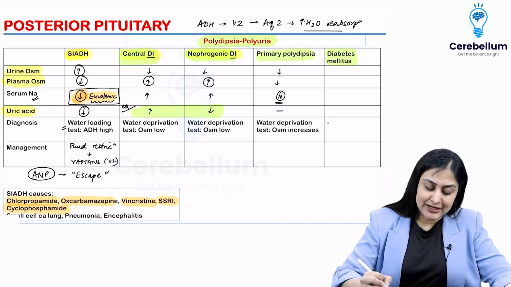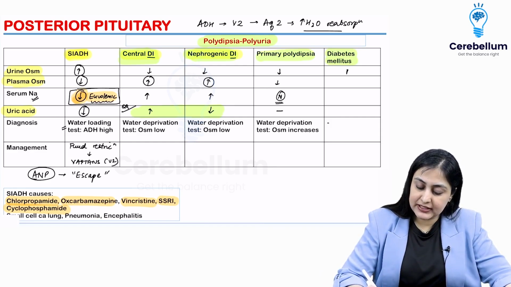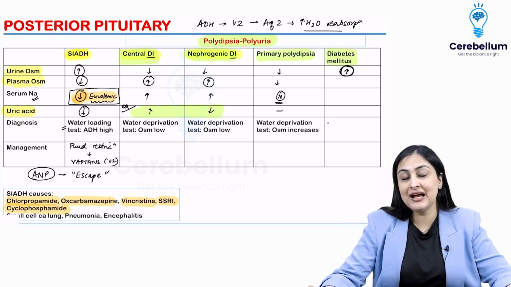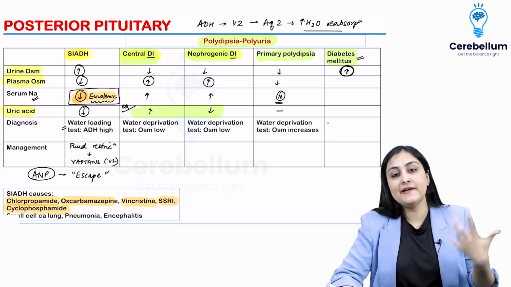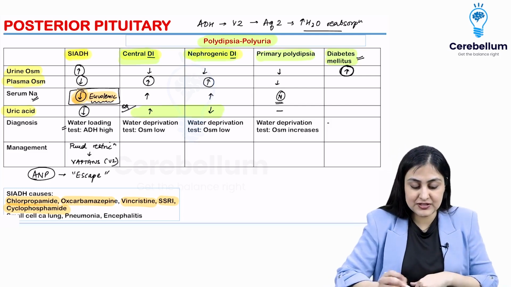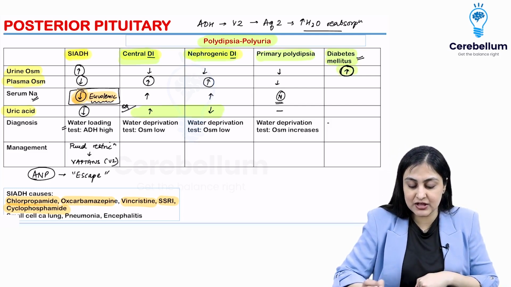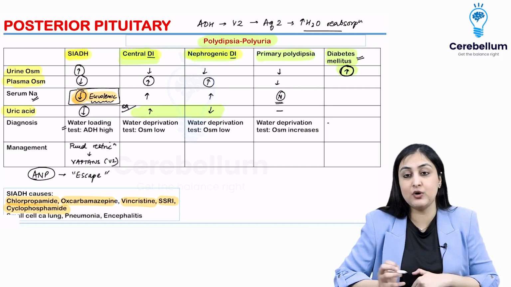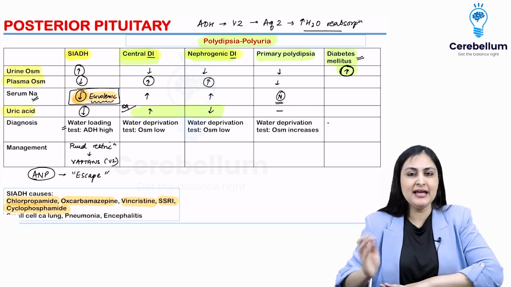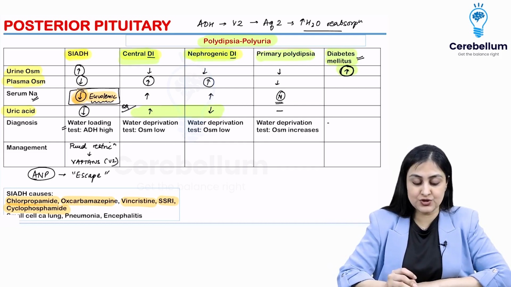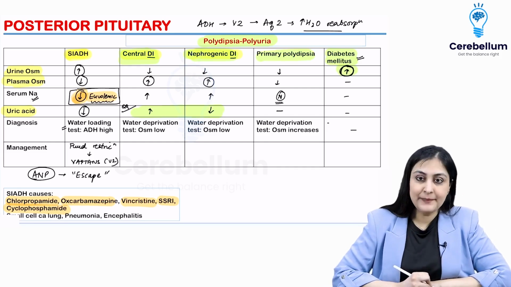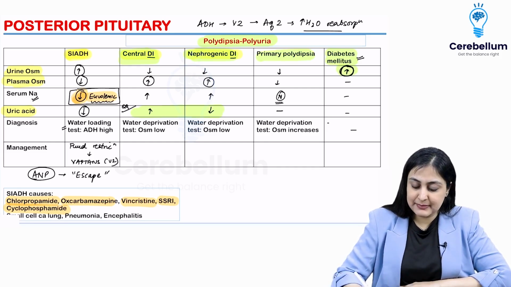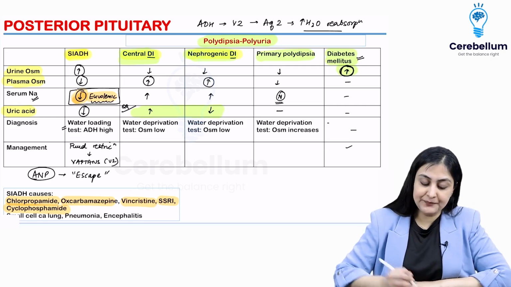Okay. Coming to diabetes mellitus, the most important thing is that urine osmolarity is high because the polyuria here is happening because of osmotic diuresis, glycosuria resulting in osmotic diuresis. So this is where you can straight away distinguish it. This is the only one out of the polyuria polydipsia where urine osmolarity is high. So the ball stops here. You can diagnose this straight away. Rest of the things don't really matter here. Okay, so this is diabetes. You do glycemic control, you treat diabetes per se.